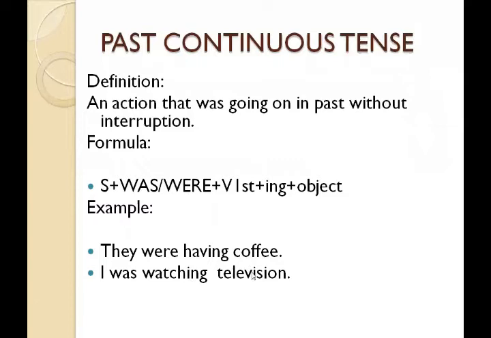I was watching TV. I was watching television. It means the action was continued in past time. They were eating sandwiches. Eating sandwiches was the action which was continued in the past. So in past continuous tense we talk about the action that was continued in the past without interruption.